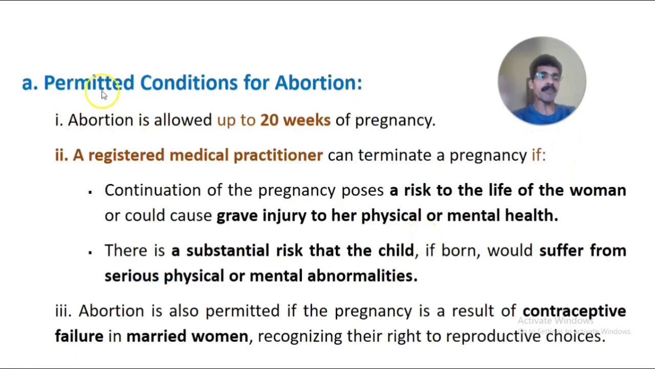First is regarding permission, that is, the permitted conditions for abortion. The first point is that abortion is allowed only up to 20 weeks of pregnancy. According to the 1971 MTP Act, abortion is allowed only up to 20 weeks, not more than that. After 20 weeks of pregnancy, abortion couldn't be done legally according to the MTP Act 1971.